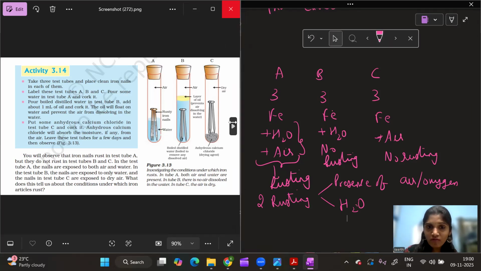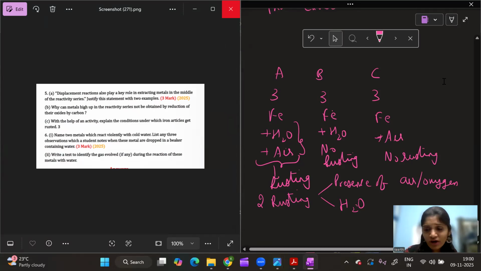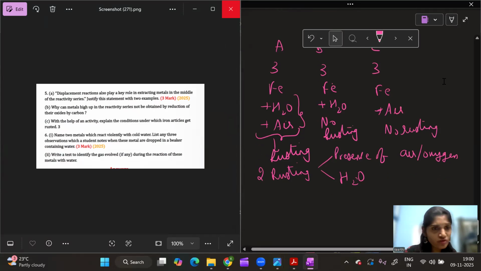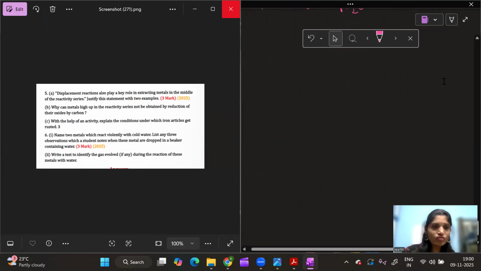Hope you understood. With the help of an activity, we have explained what conditions we need for iron articles to get rusted. So we are done with this question, all three parts of it. Now let us see the next question.